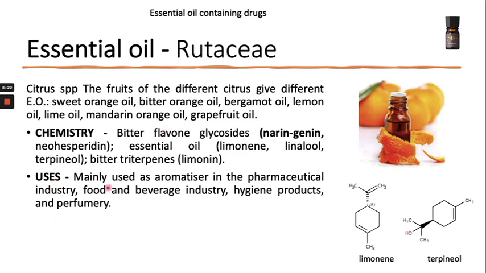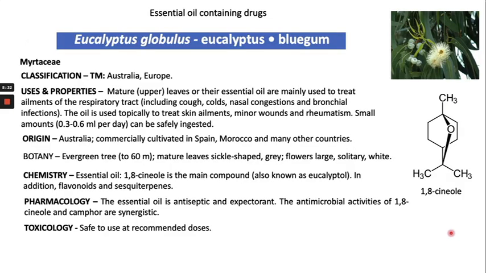So the juices are mainly used as aromatizers in the pharmaceutical industry, the food and beverage industry, hygiene products and perfumery. Another example of a source of 1,8-cineol is Eucalyptus globulus, which is also called eucalyptus, right, from the Myrtaceae family.